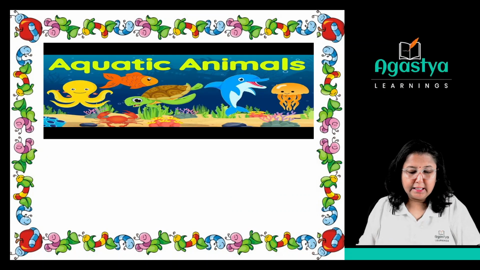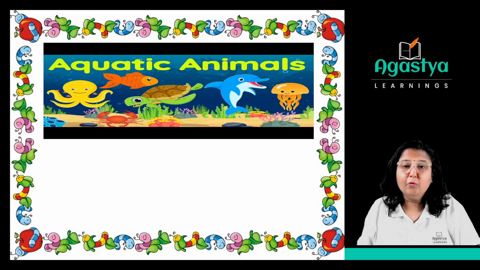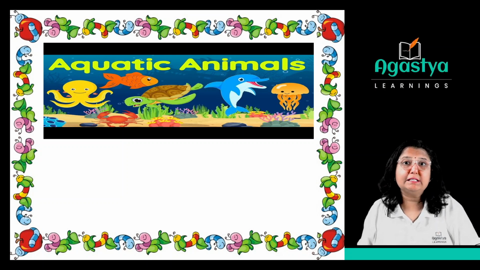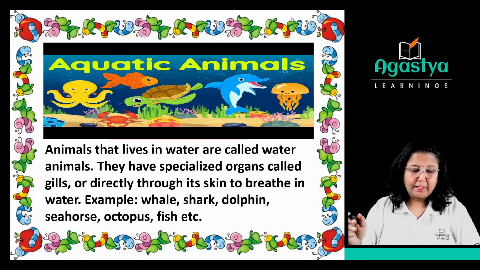Now, moving on, we have to discuss aquatic animals. That means the animals which live in water. Either they will live in sweet water, that is in ponds, lakes, or rivers, or they are present in the sea or ocean. So let's see what they are.